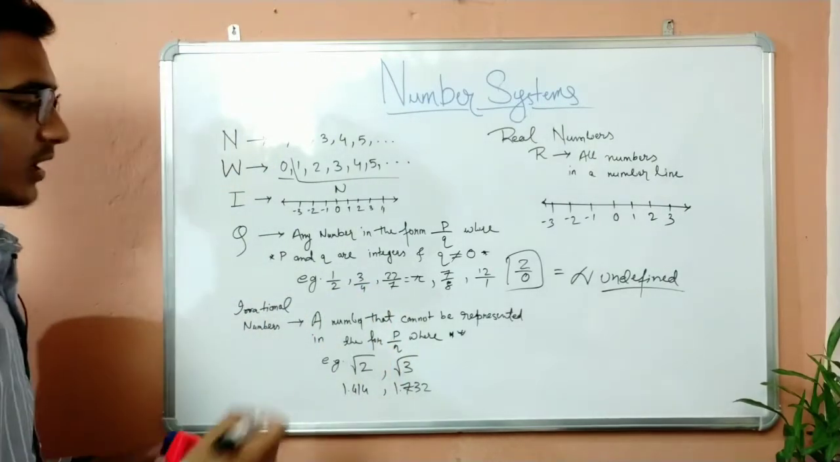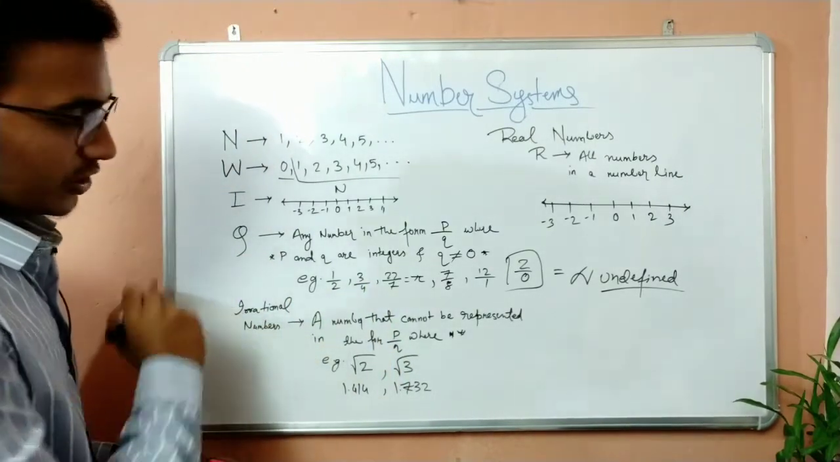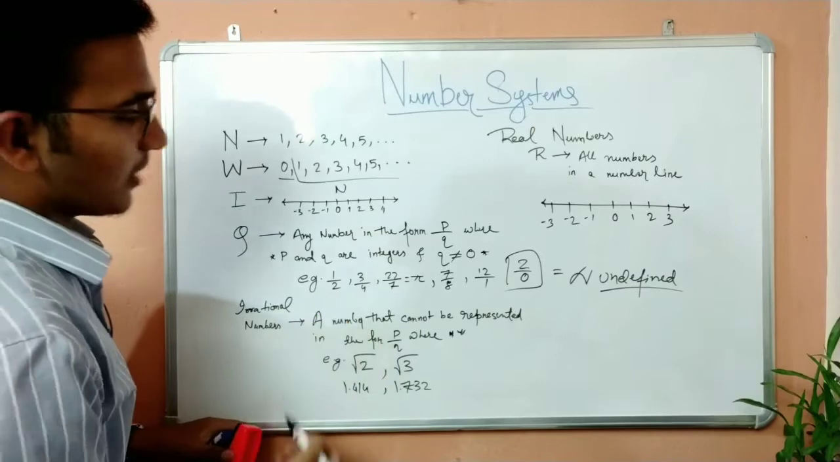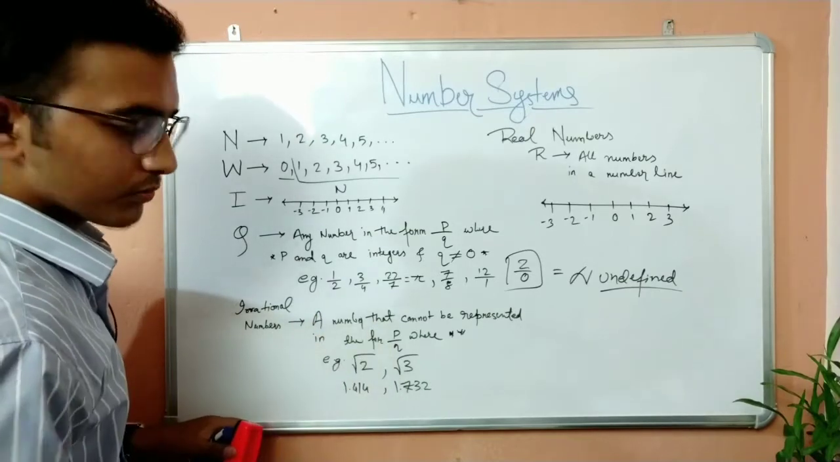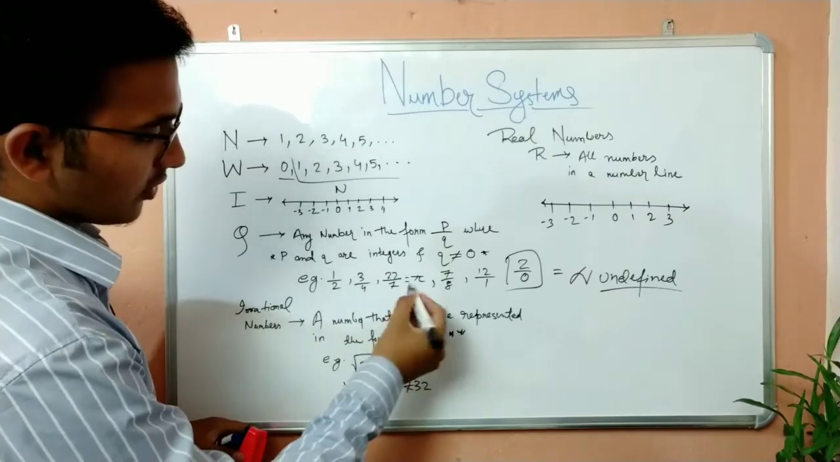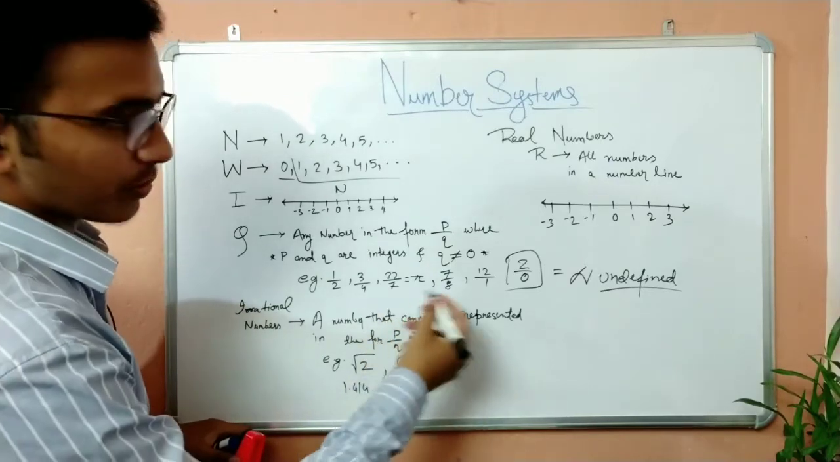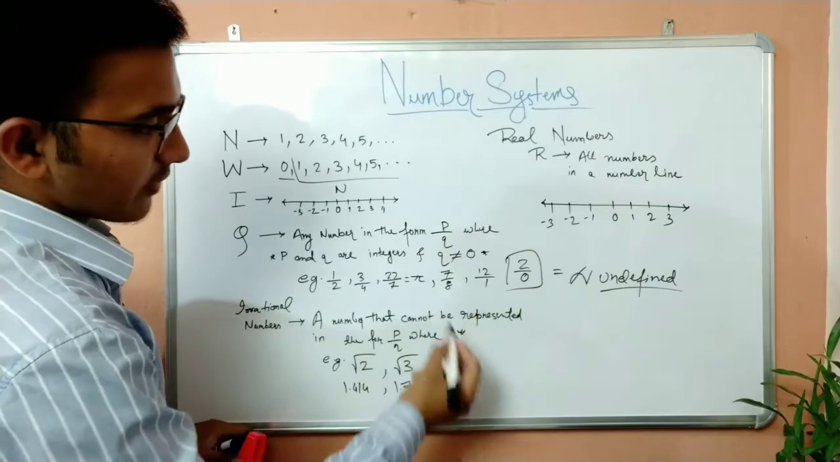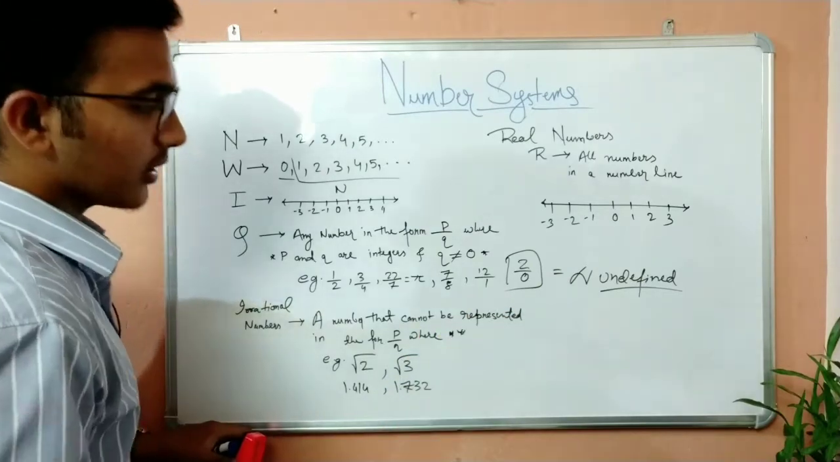Focus on here. Rational numbers are denoted by capital Q. Examples of rational numbers are 1 by 2, 3 by 4, 22 by 7, which is pi. The value of pi is 22 by 7, which is 3.14 and goes on. 7 by 8, 12 by 1. Now, this is very interesting.